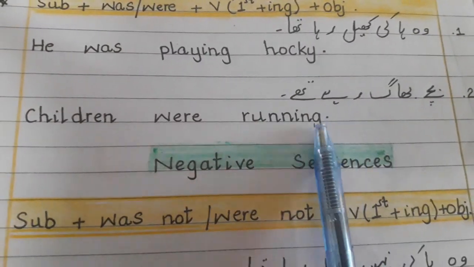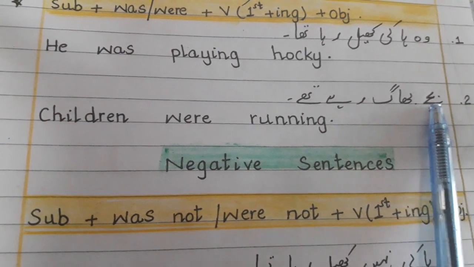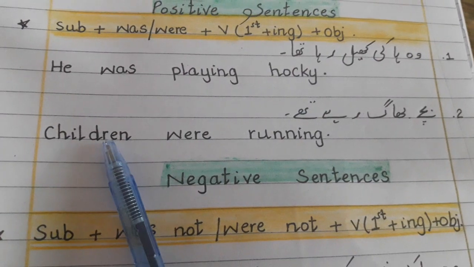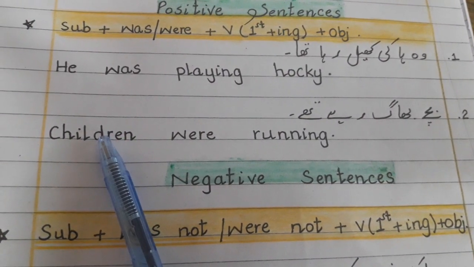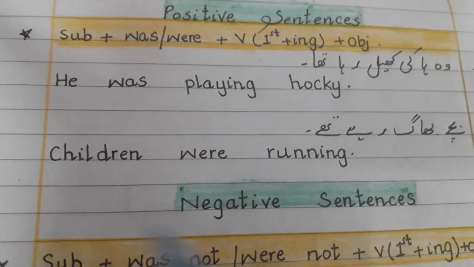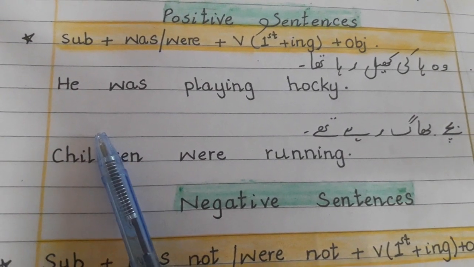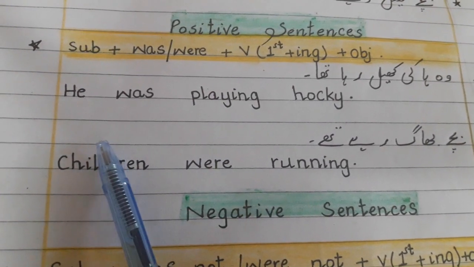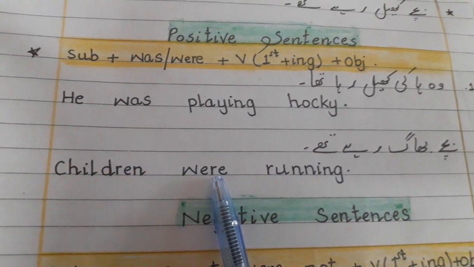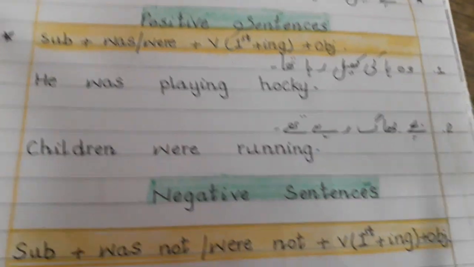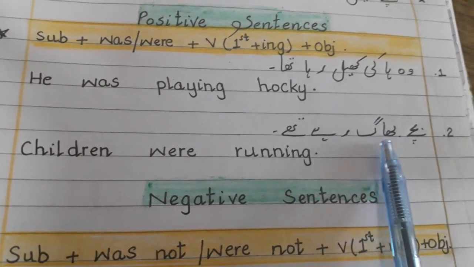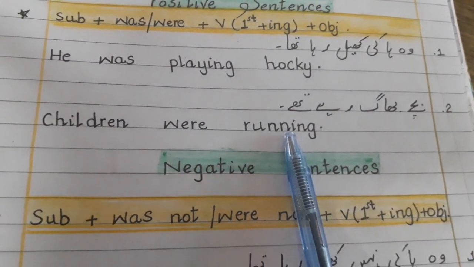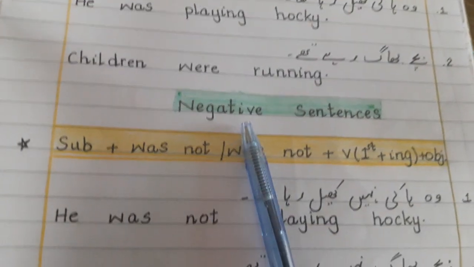And the next is बच्चे भाग रहे थे. बच्चे means children. So this is our subject, and for children we use they. With they we will use the helping verb were. So they were, so it means children were, and then भाग को इंग्लिश में कहते हैं run. So we will use running. Okay, children were running.